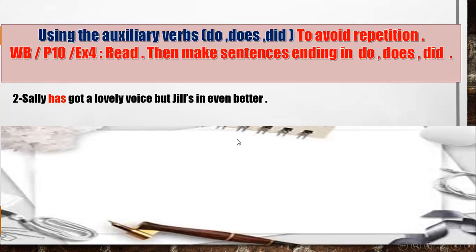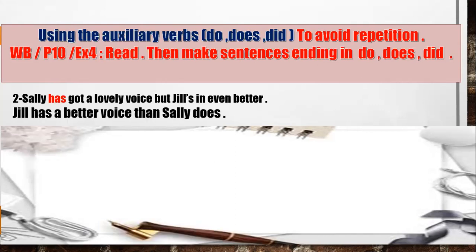So what can we say? How can we rewrite the sentence? We can start with Jill because she is better. So we can say Jill has a better voice than Sally does. Again, you start with the person who is better than the other. Jill has a better voice, her voice is better than Sally does.